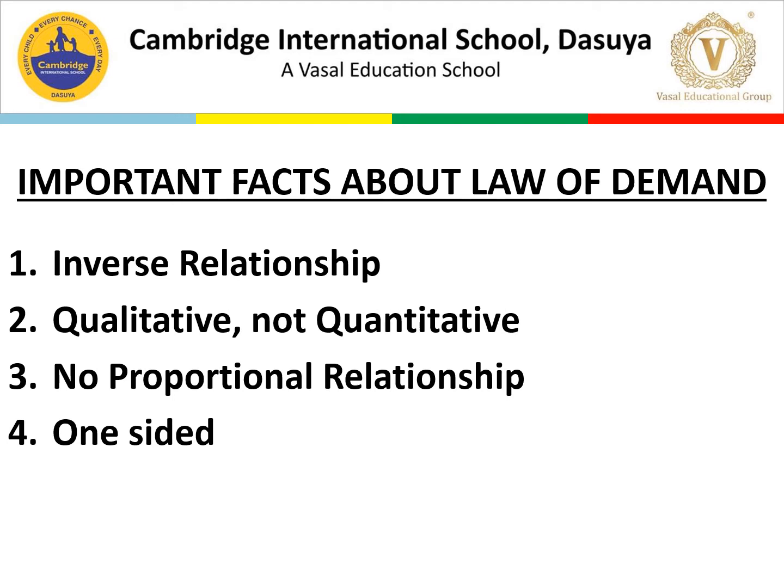The law of demand is one-sided as it only explains the effect of change in price on quantity demanded. It states nothing about the effect of change in quantity demanded on the price of the commodity. We are not talking about that.